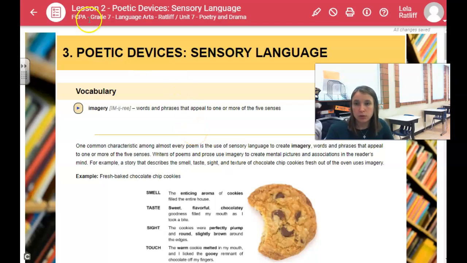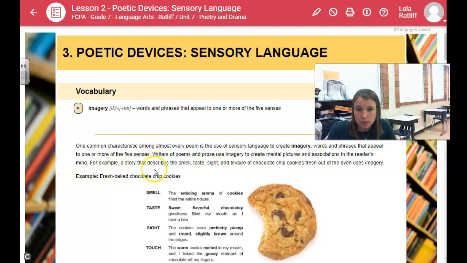All right, we are going to go over Lesson 2, Poetic Devices, Sensory Language. So the term we need to remember right now is imagery, which are words and phrases that appeal to one or more of the five senses. So they're words and phrases that may have to do with sight, smell, hearing, so sound, taste, and feel, touch.